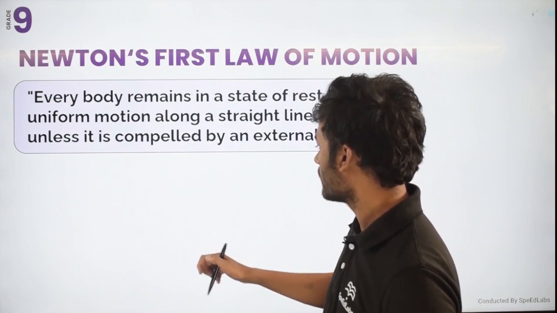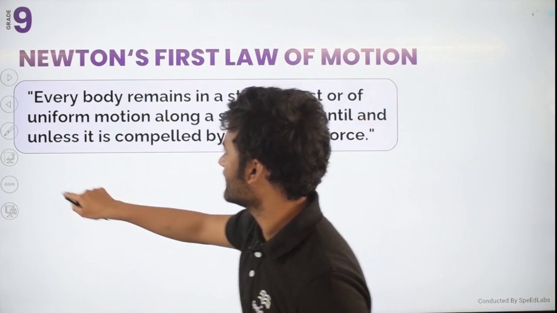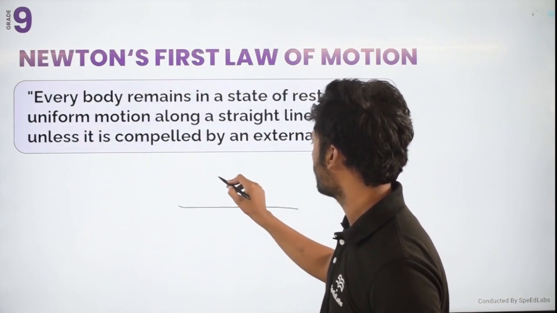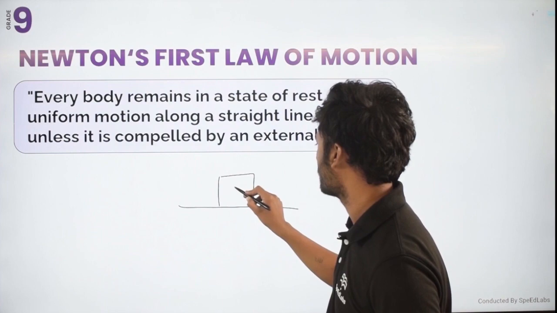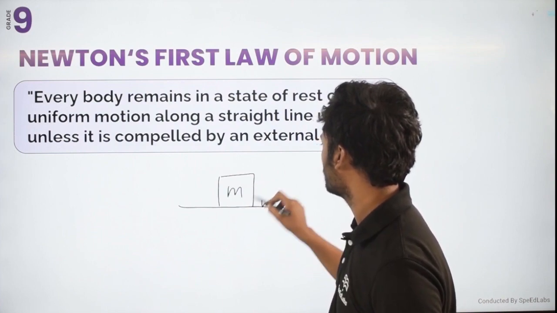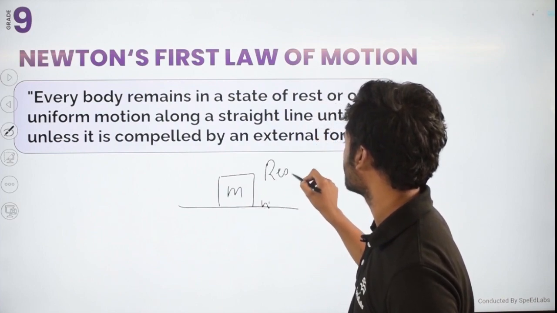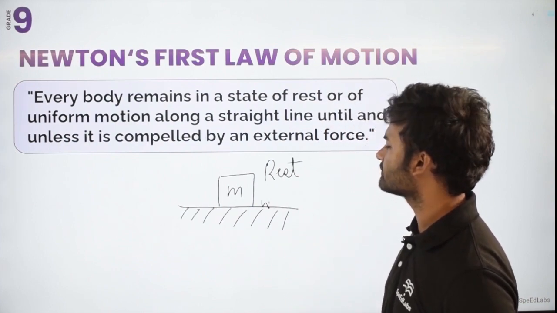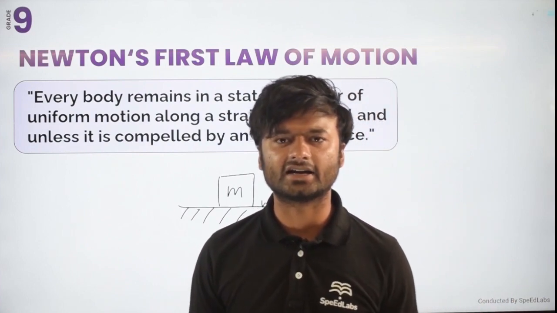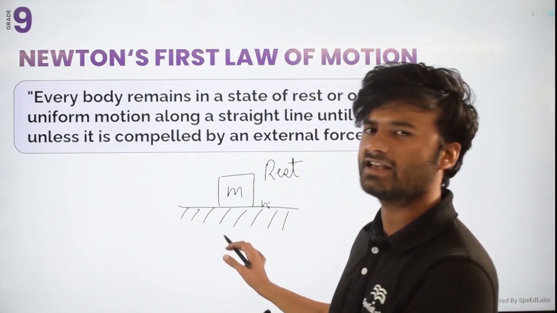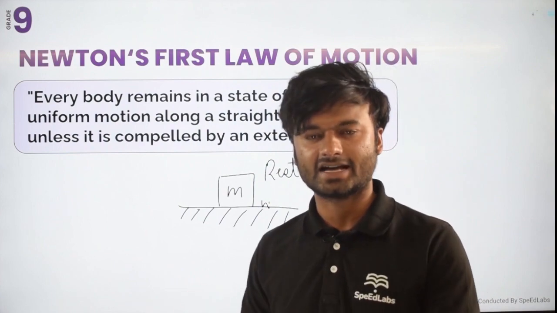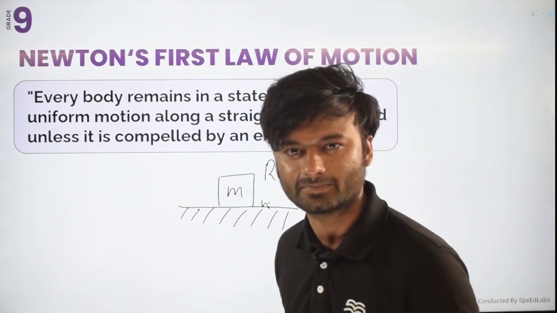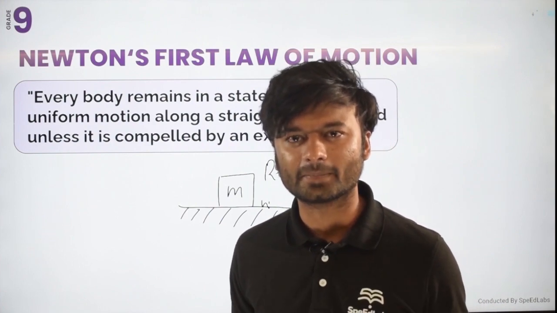Let's say I have a body of mass m. Consider this body, and initially it is at rest. This is a rough surface. According to Newton's first law of motion, this body will always be in the state of rest until and unless you apply an external force to change its position. So this is the natural state of the body.